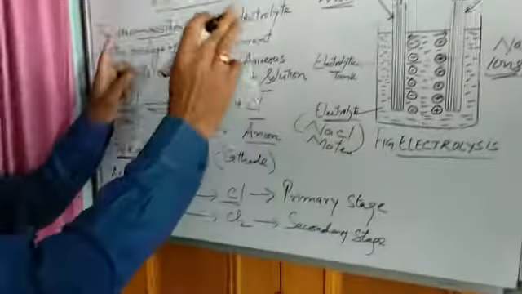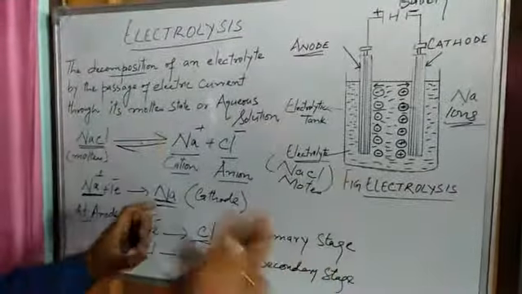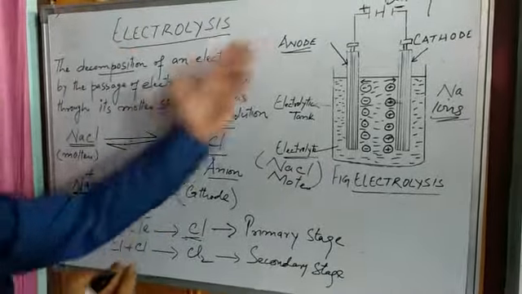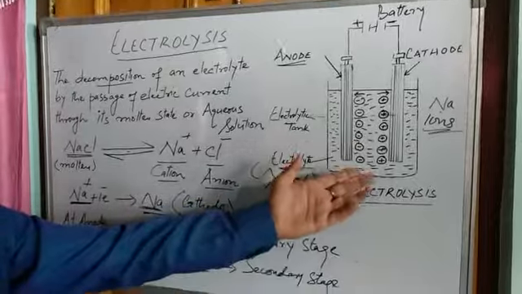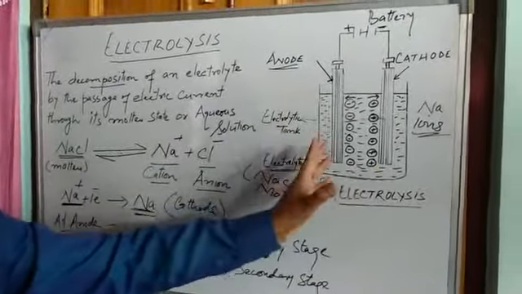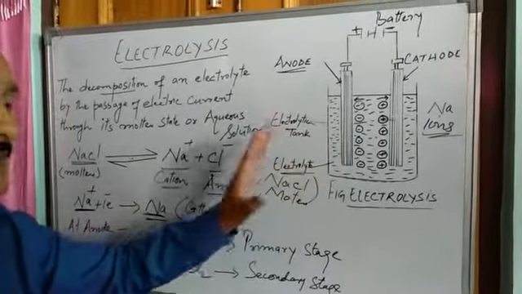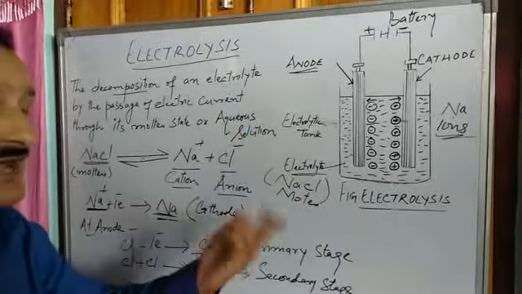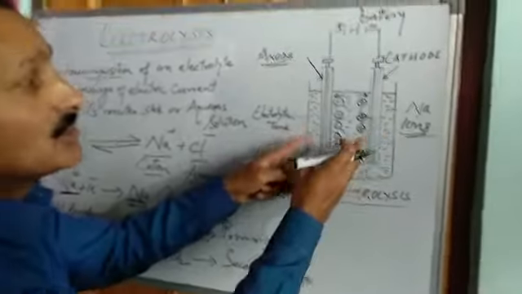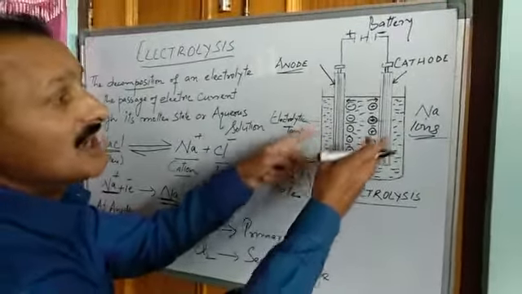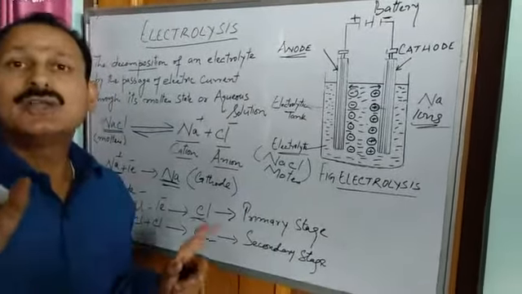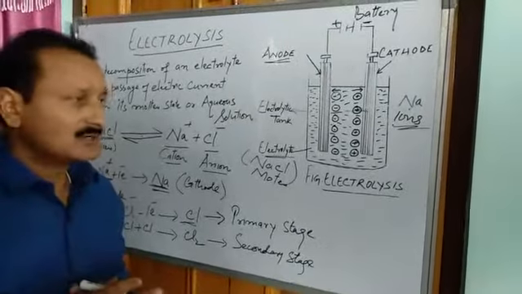So this is all about electrolysis. Concluding, electrolysis is a process by which an electrolyte gets decomposed by passing electric current into ions. What happens to those ions? Those ions get accumulated towards oppositely charged electrodes, and this whole process is known as electrolysis. And this is all for today.